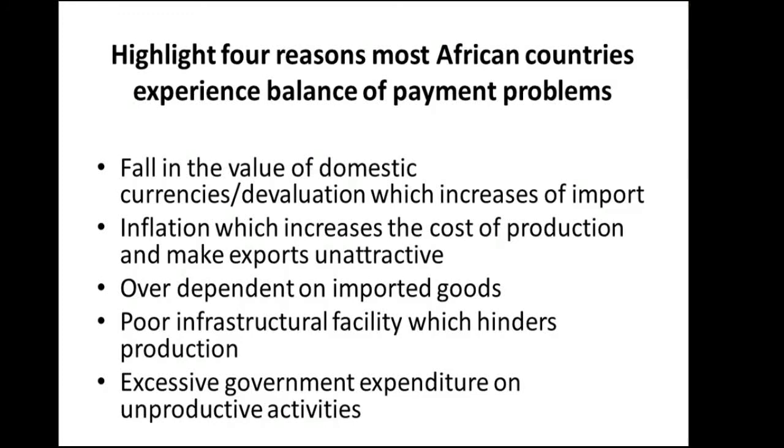The next one is inflation, which increases the cost of production and makes exports unattractive. Inflation simply means the persistent increase in price of goods and services over a particular period of time. So when there is inflation, there tends to be an increase in the cost of production. Remember we said something about infant industries. People in that kind of sector will not be willing to produce, and it makes exports unattractive, or not competitive enough, and as a result it becomes a problem to the economy.